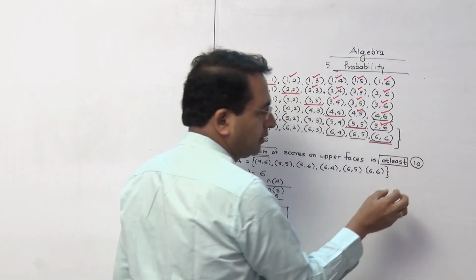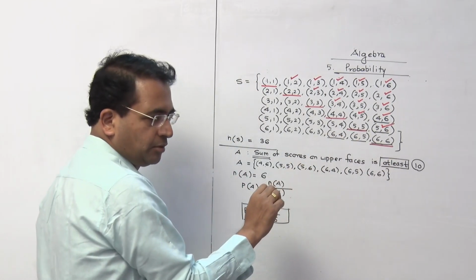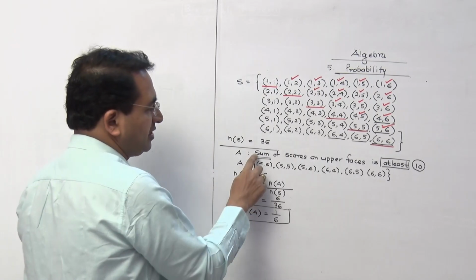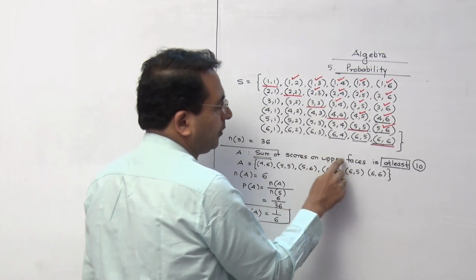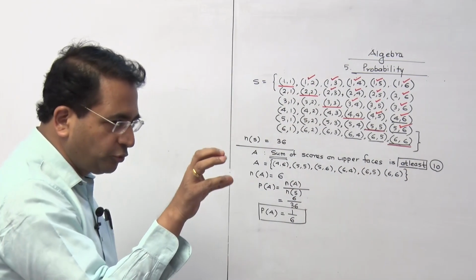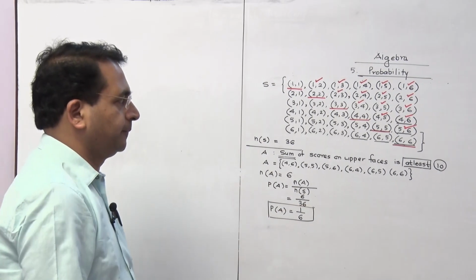Now here I have given this: the sum of the scores on the upper faces is at least 10. Here in the textbook they have asked you a question like this. But suppose they have decided to change that. Then they will say the sum of the scores on the upper faces is 10. If you just remove the word "at least" from that, the entire scene changes there.